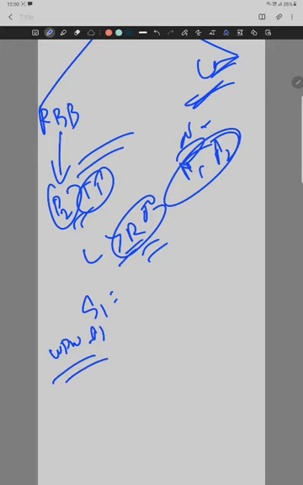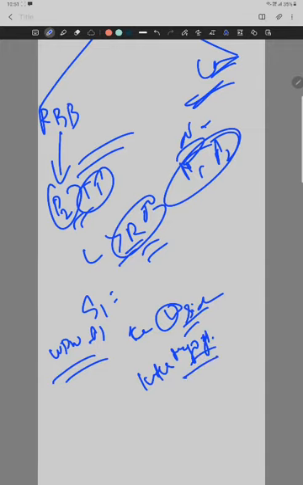The bundle of Kent is on the left side, and it has no decremental property, hence conducts fast, unlike the AV node, which is slow conducting. So impulses will reach the left side through this pathway and will be delayed to the right side, because the current is not using the Purkinje network but using intermyocyte conduction. Already there is a delay, so it behaves like an RBBB. So RBBB means there is a wide split S1 and S2, wide variable split S2.